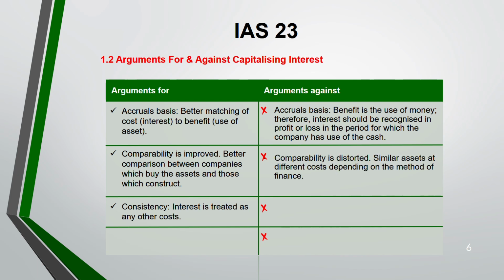Next, comparability is distorted because similar assets at different cost will depend on the method of finance. Consistency: interest is treated differently from period to period. At some point it is treated as an expense, at some point as an asset, so consistency is not there. Next, it distorts your reported profit. Sometimes profit is high because of lower interest, sometimes profit is low because of higher interest.